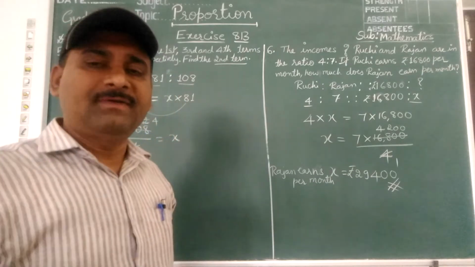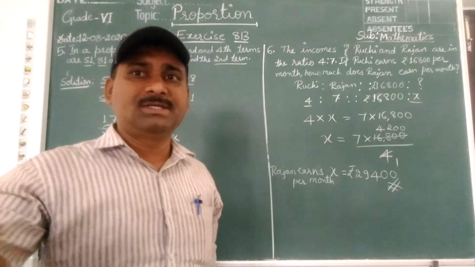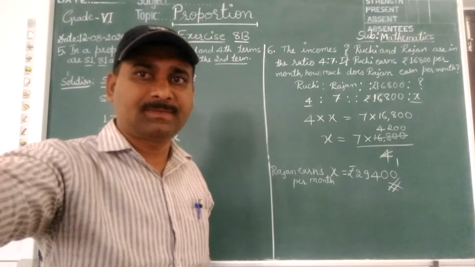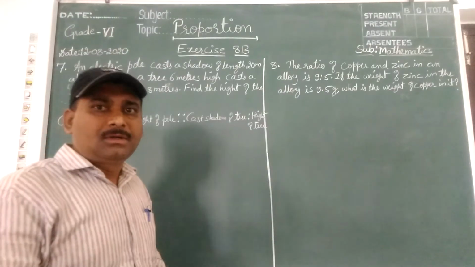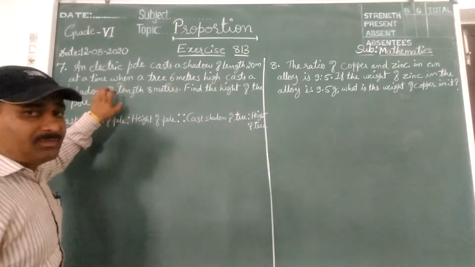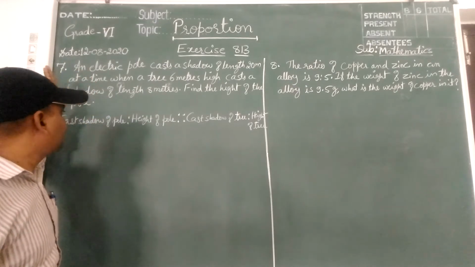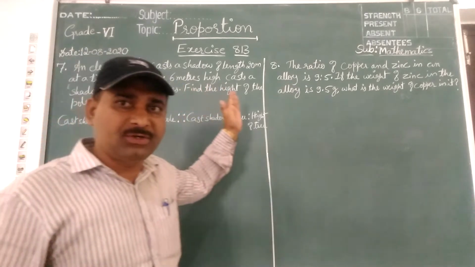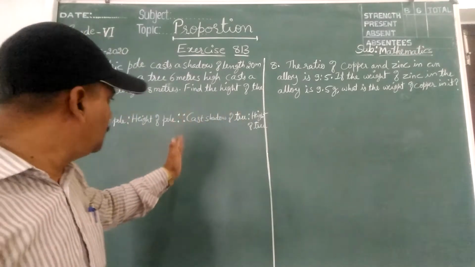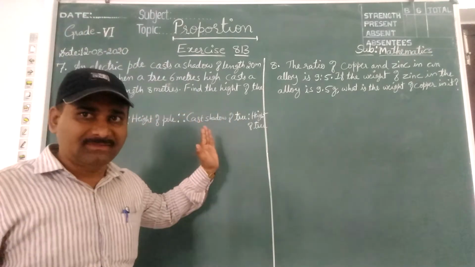Okay. After this, let us move towards the 7th and 8th questions. Children, you should read this question properly. 7th question. Here, two cast shadows are given and two heights are given.